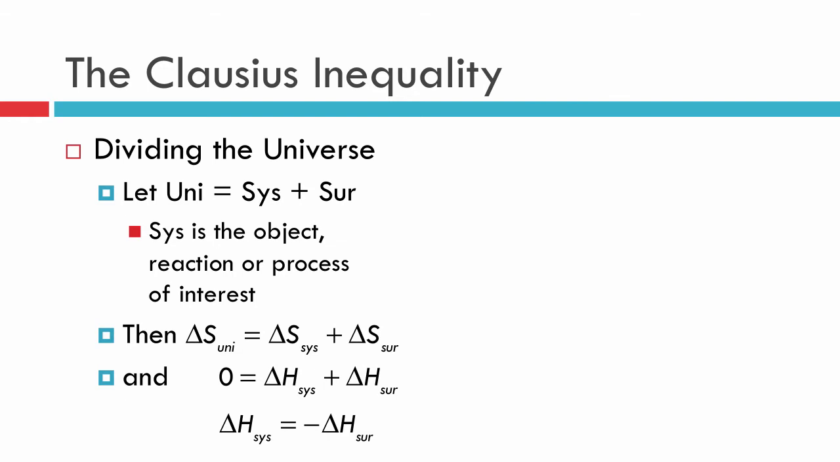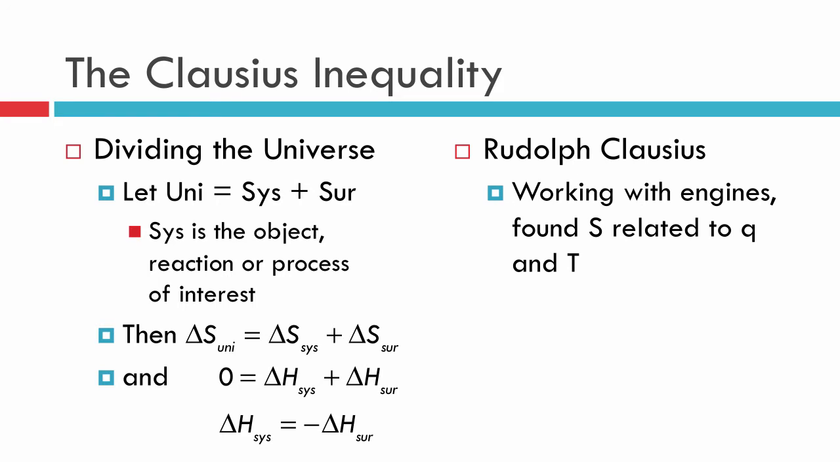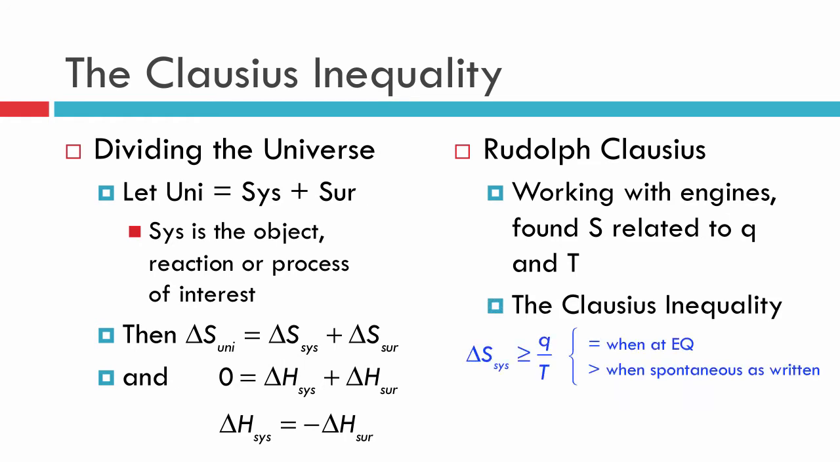That's going to be useful in here in just a second. So Rudolf Clausius was working with some engines and such, and he found a relationship between the energy flow in the form of heat from a hot object to a cold, and the temperature at which it started. So this is what he found for entropy, and it's called the Clausius Inequality.